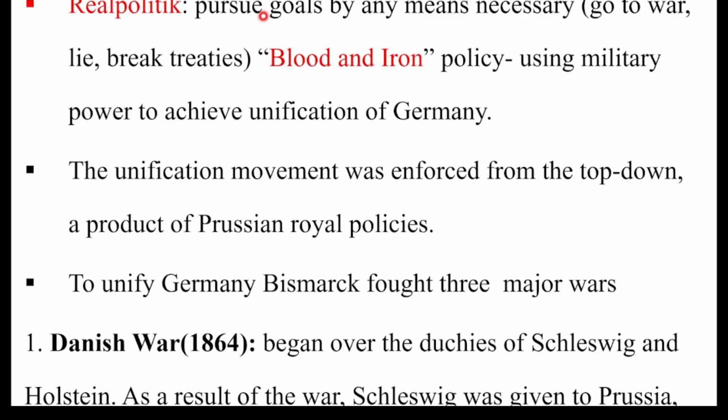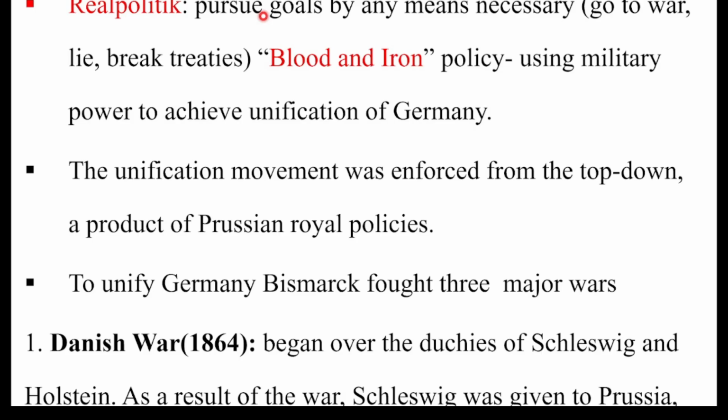This is about a person called Otto von Bismarck, who was Prime Minister of Prussia. This one is the most important one. So real politics means, according to him, pursue goal by any means necessary. Go to war or liberate territories. Yoo raasa deemu maal gochuudhaan kufuun ka'uun sobuudhaan waliigaltee diiguudhaan ta'uu danda'a jedha. Kun maalidha? Real politics isaati, philosophy isaati.